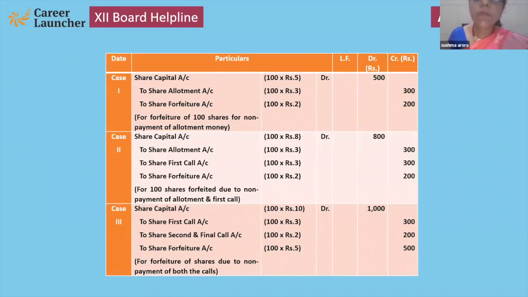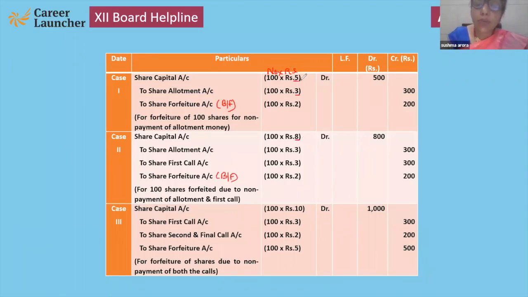Yes, children. See, we have one formula only, number into rupees. Here, allotment is 3 and share forfeiture is the balancing figure. Now here, again share forfeiture is balancing, but that is to be 8.